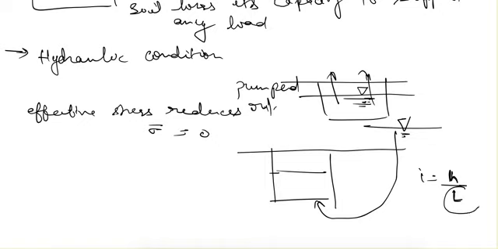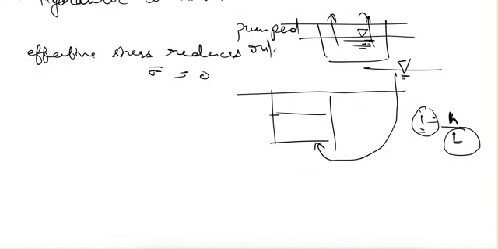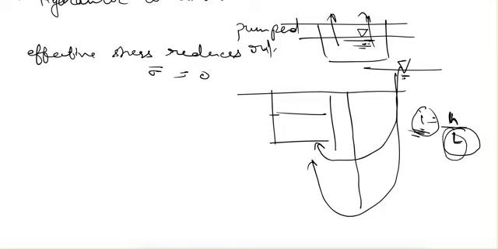So if we can increase this length of flow, then the gradient will reduce and it will not reach the critical hydraulic gradient. So for reducing the hydraulic gradient, if we put a sheet pile here, water will now flow like this. It increases the length of flow, so the hydraulic gradient decreases and does not reach the critical hydraulic gradient.